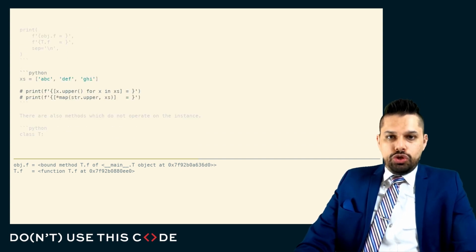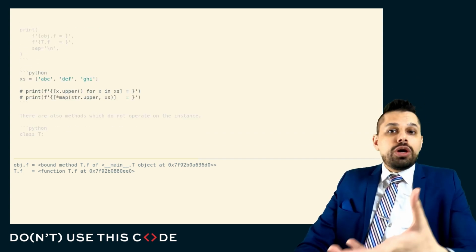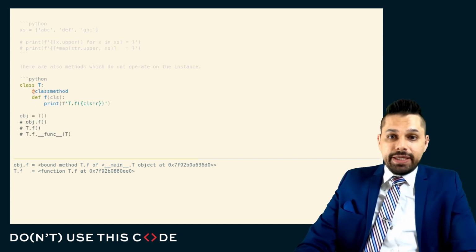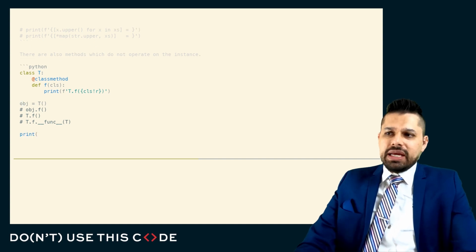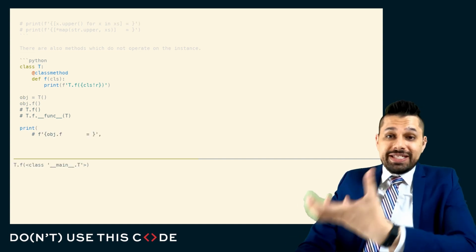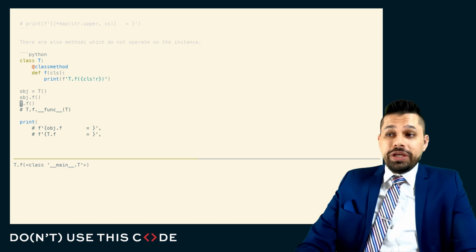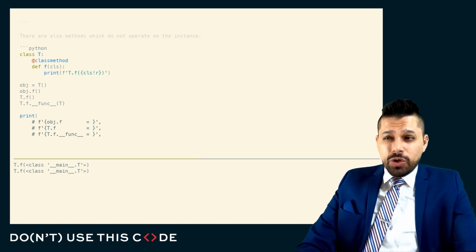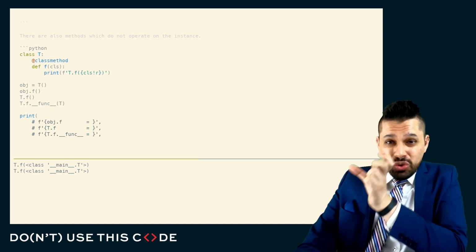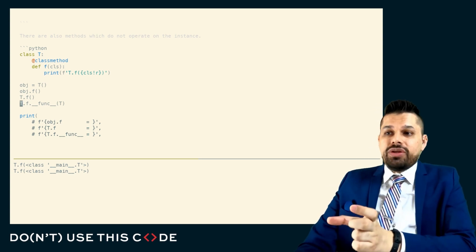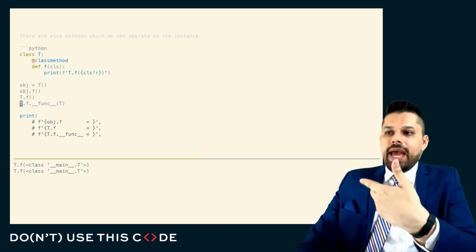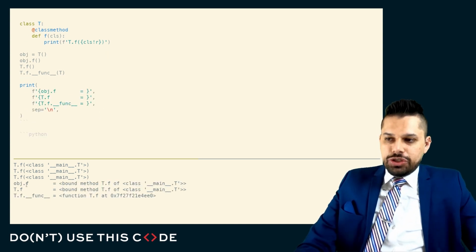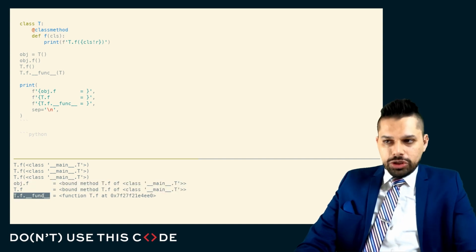In addition to all of these, we have other operations that apply to the class. We have things like class methods, we have static methods. And so here we have an example of a class method. We can call object.f, and instead of being passed the instance, it's passed the class. We can do t.f, which also works just the same way as object.f. And if we want, we can dig into that function for its __func__ attribute, and explicitly pass in the class in a similar way as before. And here you can see in these two cases, we get a bound method. In this case, we get a function.